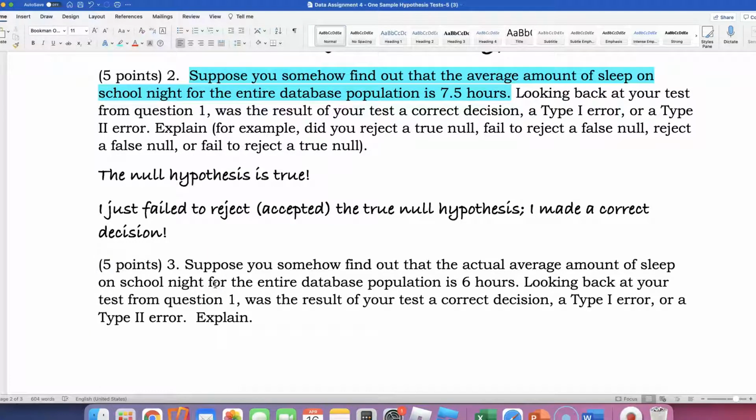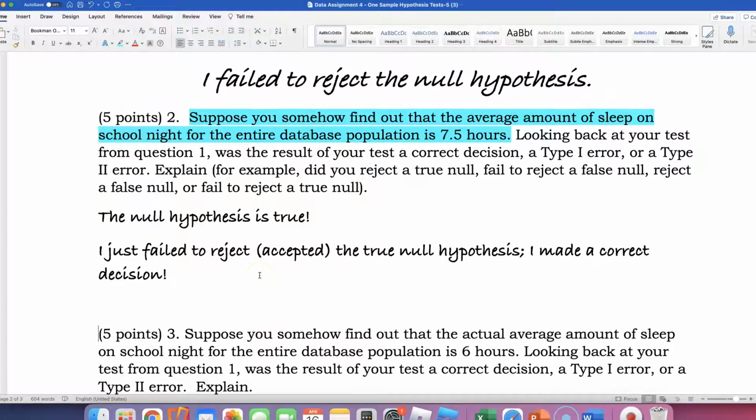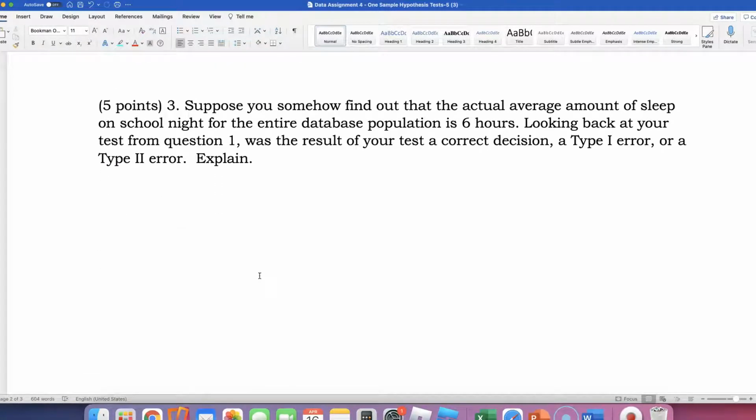Now, if you rejected this, because some of you probably got a small p-value, then your answer will be a little bit different. And I hope to discuss that on number 5 later on my other page. Okay, all right, let me keep going. Suppose you somehow found out that the actual average amount of sleep on school night for the entire database population is 6 hours. I highlighted that.